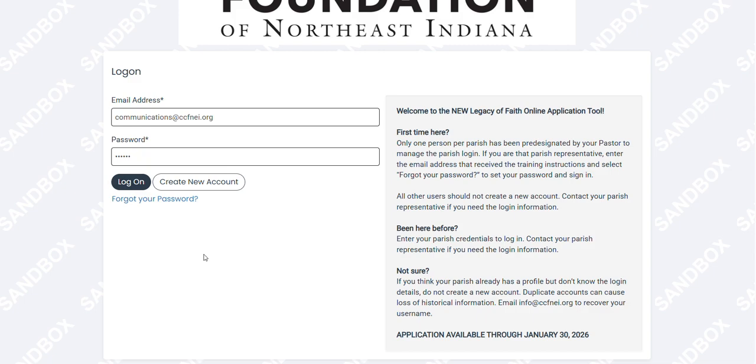So let's get started. Log in using your credentials. If this is your first visit, enter the email address that received the invitation and select Forgot Your Password to create your login. Bookmark the site and save your login information for future access.